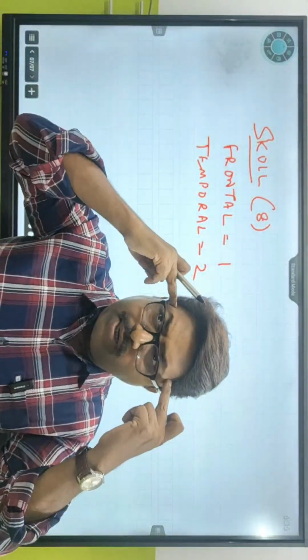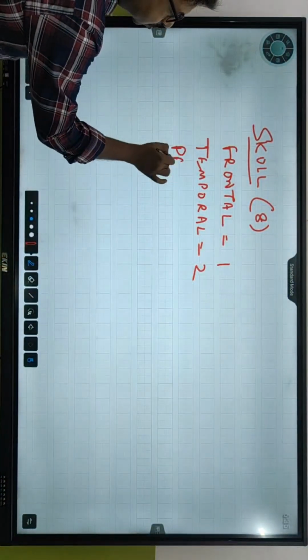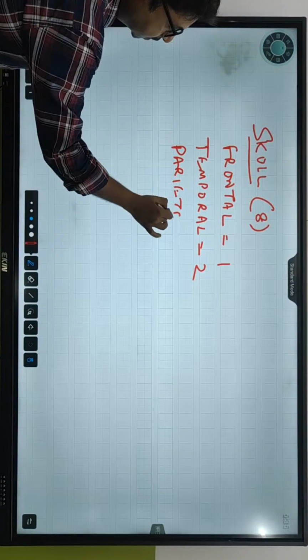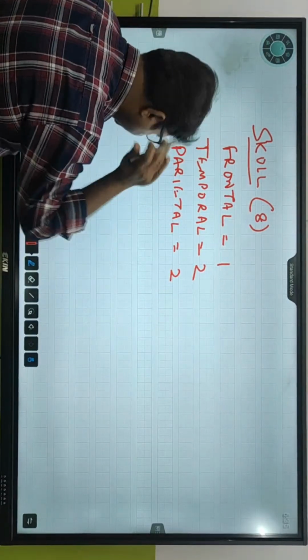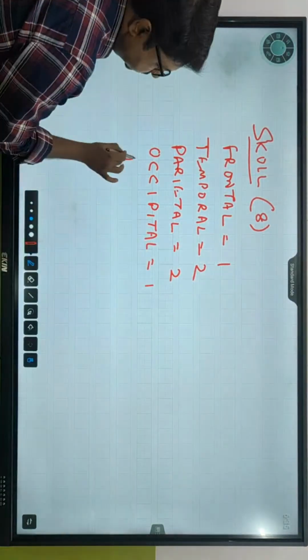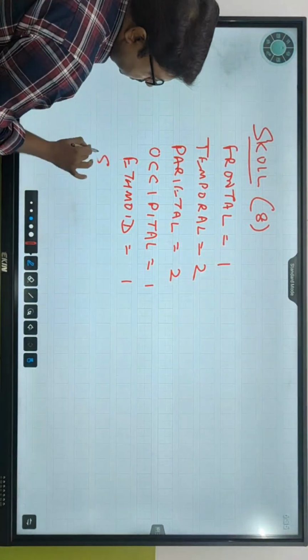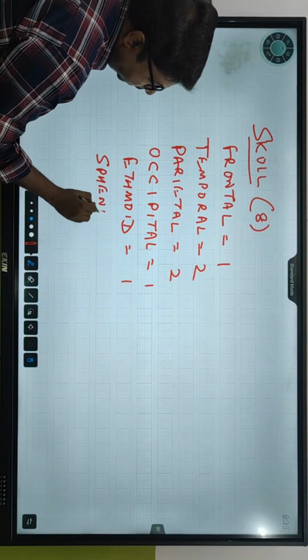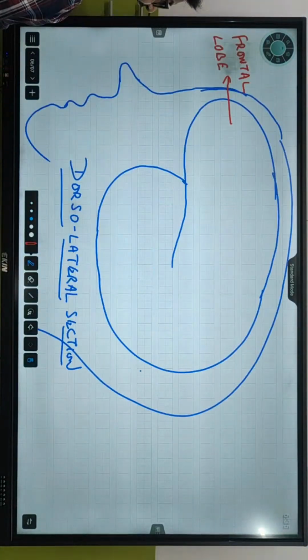These two are temporal. These two are parietal. So parietal, 2 of them. साइड में देखो parietal 2 है. एकदम पीछे यहां पे एक है occipital, 1 bone. Ethmoid, 1 bone. Sphenoid, 1 bone. In total they have got 8 bones. स्कल में 8 bones है.